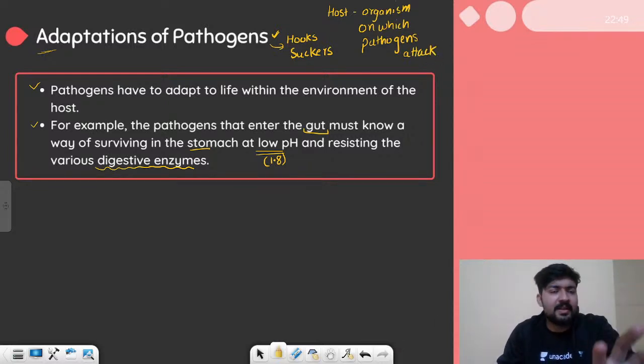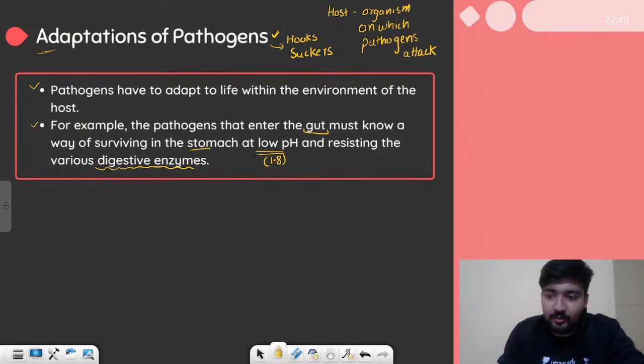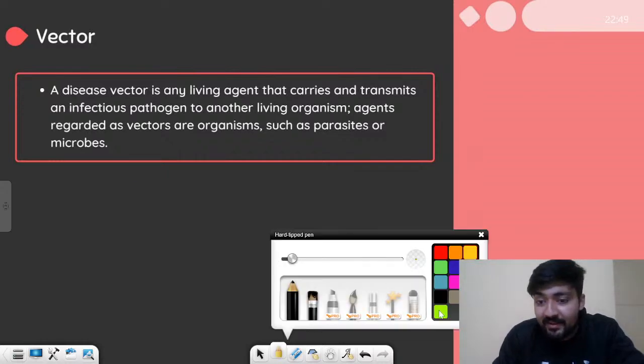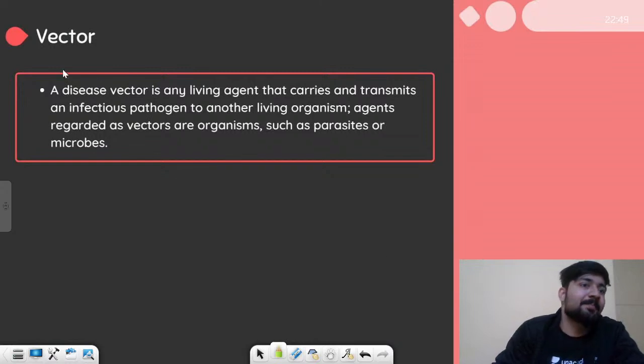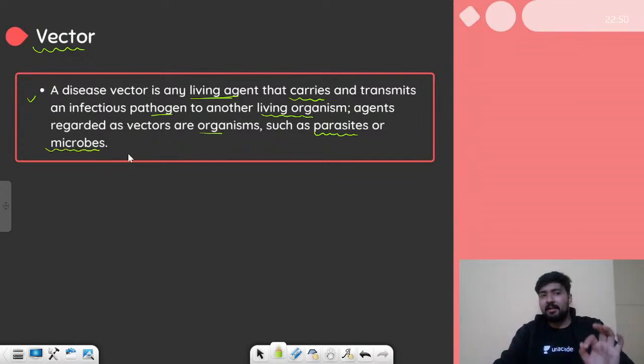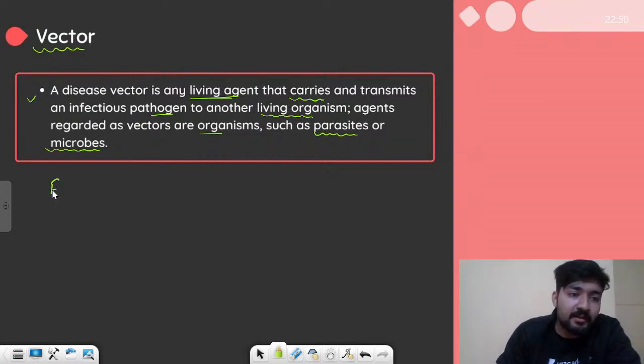So this is the basic idea of the adaptations of the pathogens. Let's move on, and now let's talk about vectors. These are the organisms that carry the pathogens. So a disease vector is any living agent that carries and transmits an infectious pathogen to another living organism. Agents regarded as vectors can be parasites that live on our body, or it can be any microbe.